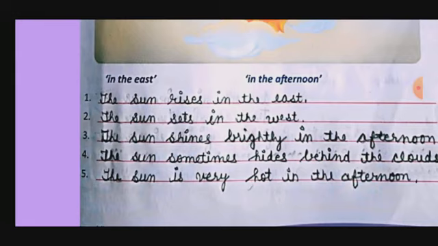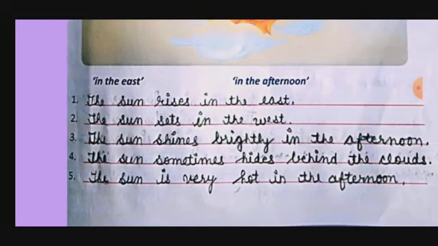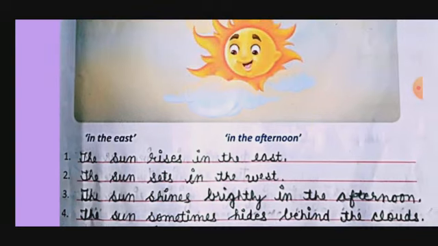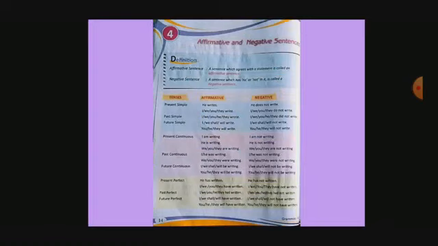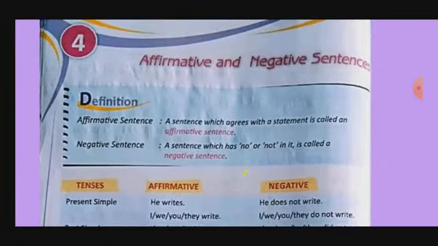The sun rises in the east. The sun sets in the west. The sun shines brightly in the afternoon. The sun sometimes hides behind the clouds. The sun is very hot in the afternoon. So how many phrases have we used? 5. In the west, in the east, in the afternoon, behind the clouds, in the afternoon again. Okay? The third chapter is clear.